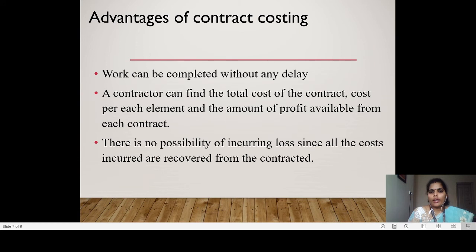So under the cost plus contract method, the contractor will take the additional expenses incurred from the contractee. So there is no chance of loss for the contractor because of this. Whatever additional expenses he incurs, he will take that amount from the contractee. So this is the advantage of contract.